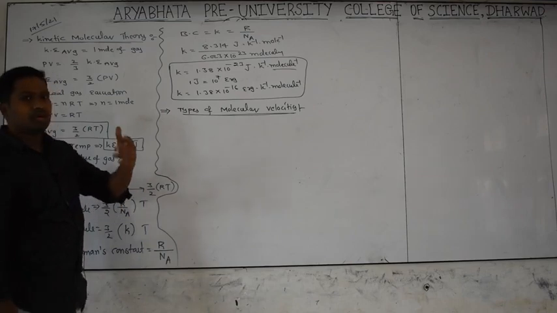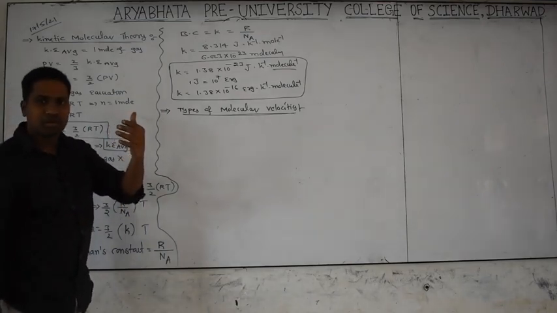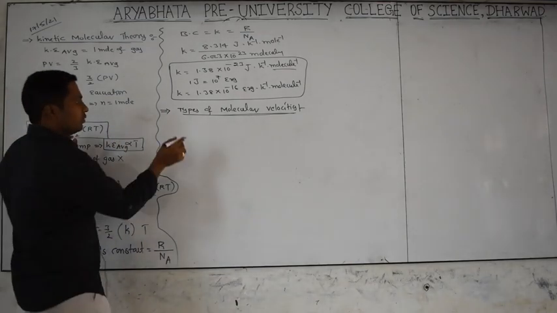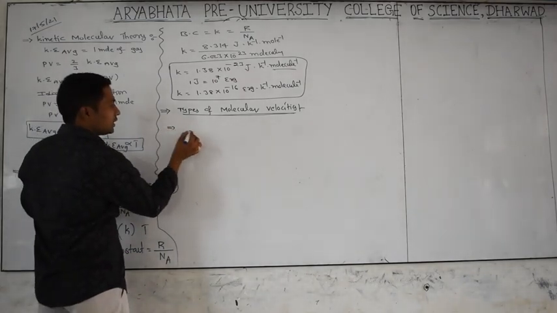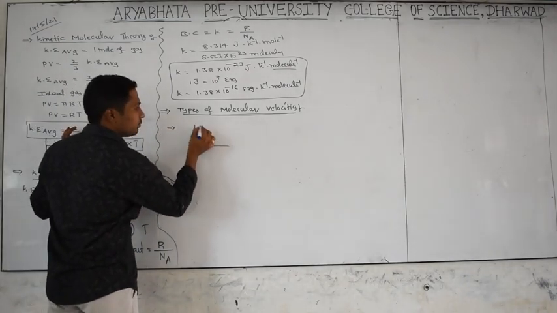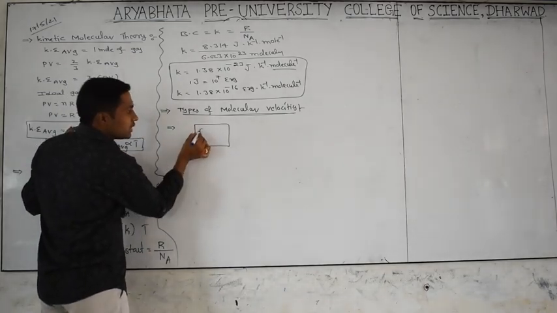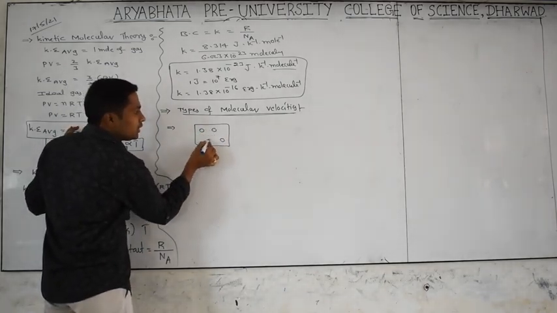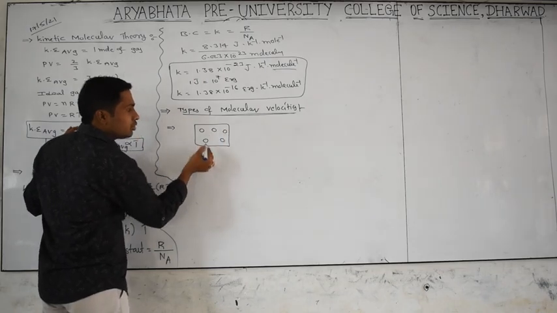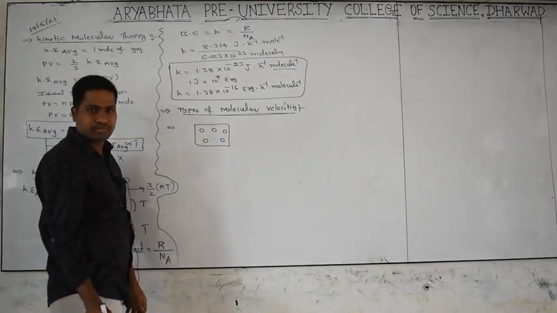Yes, actually we have 3 types of molecular speeds. What are those? Everything we will discuss. First point, we have to take one gaseous sample, a gaseous matter. In this gaseous matter we have so many smallest particles, those we are calling molecules.